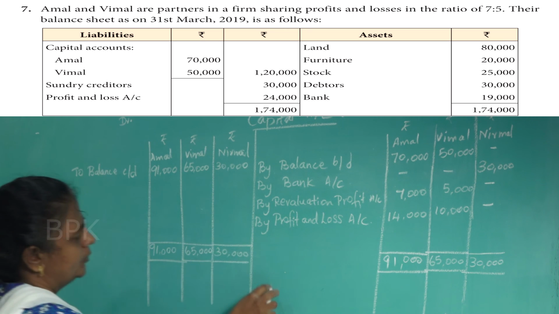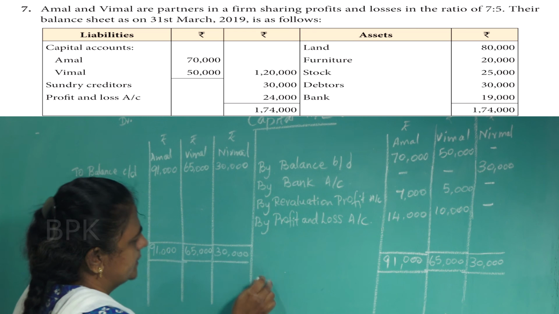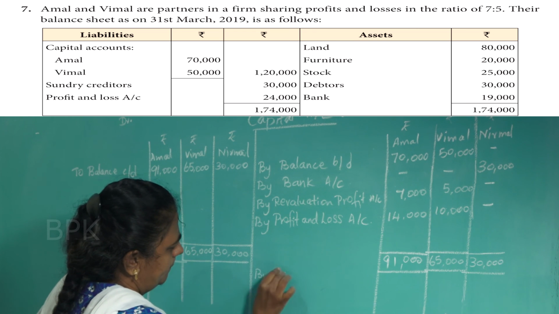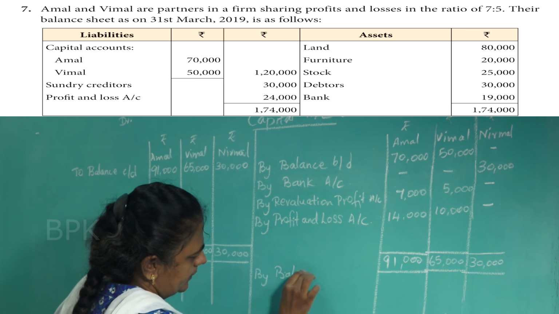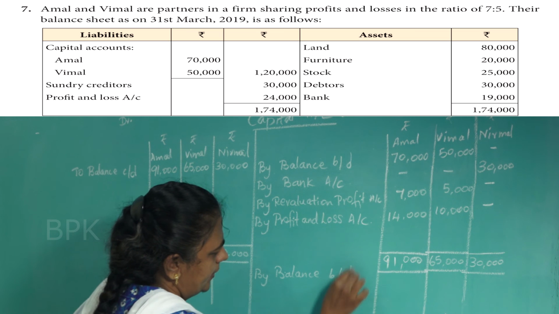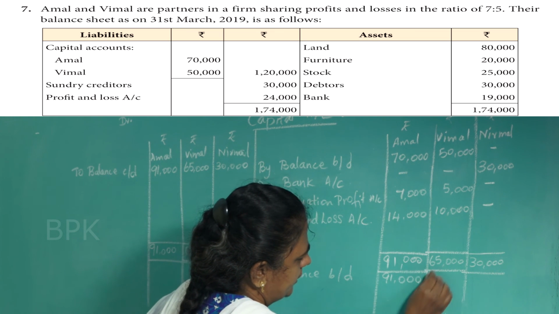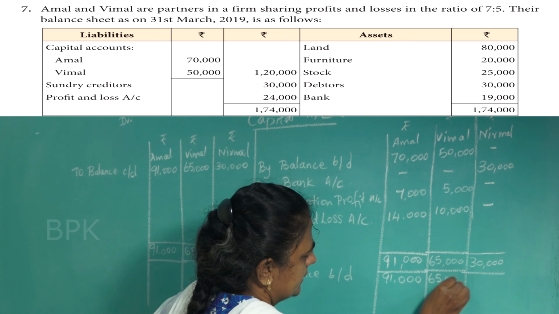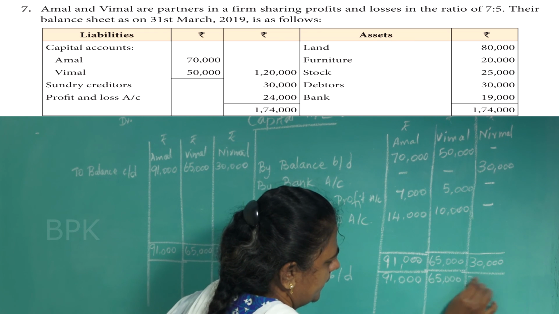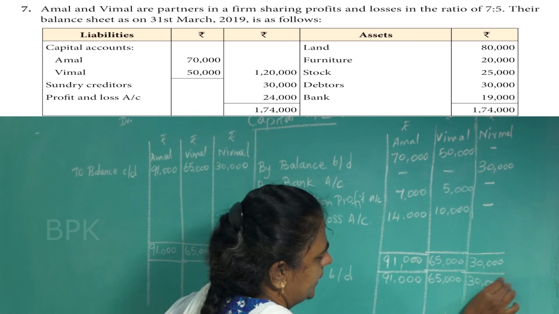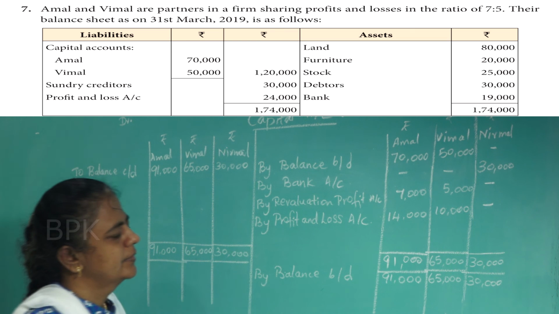Okay. Now bring down on the credit side, bring the balance here by "balance brought down": 91,000, 65,000, 30,000. Okay.